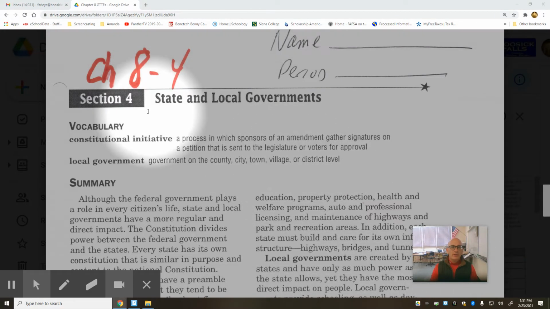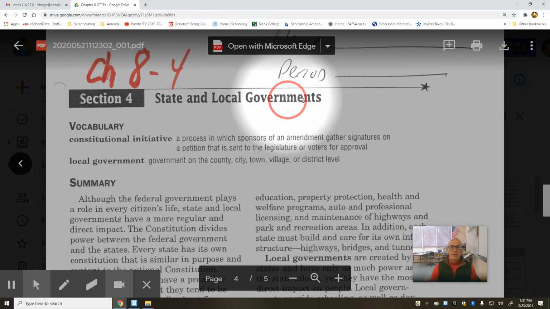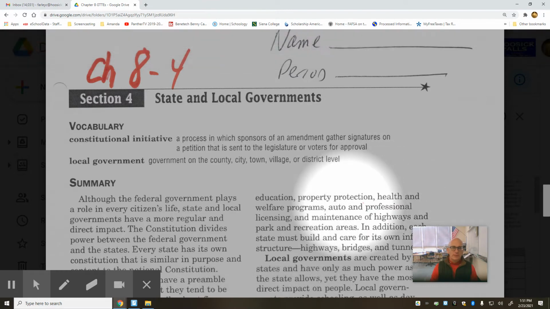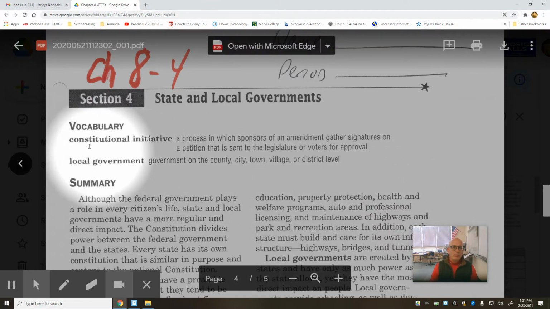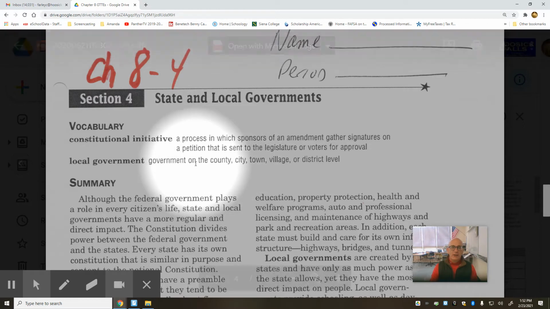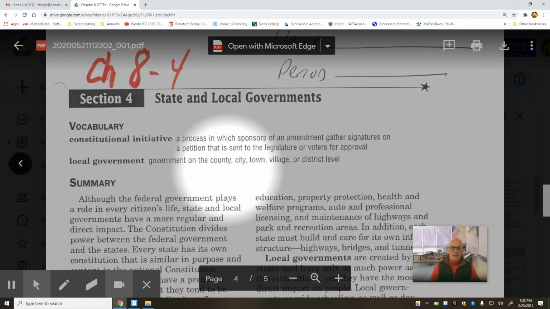Happy day. We're looking at state and local governments today. Chapter 8, Section 4, State and Local Governments. Two vocab words appear at the top here, and we will quiz on these shortly. These quiz terms can be found on Quizlet and also on your Google Classroom stream. First term is constitutional initiative.